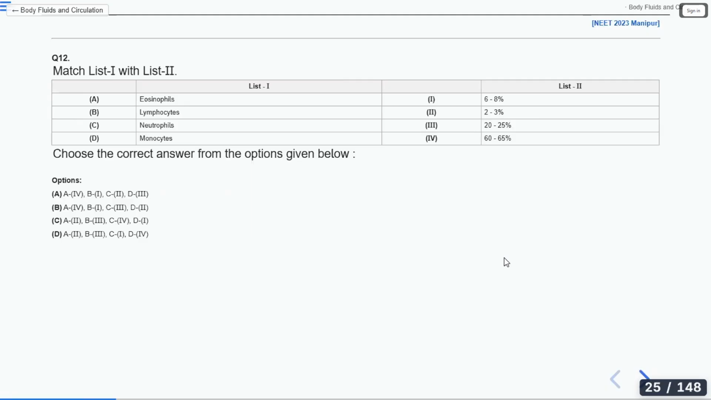List one: eosinophils, lymphocytes, neutrophils, monocytes. The other side: 6 to 8%, 2 to 3%, 20 to 25%, 60 to 65%. Saksham has answered already. Very good, Saksham. Option C. Banasir, Bavadharni. Option C. More option C's are coming.